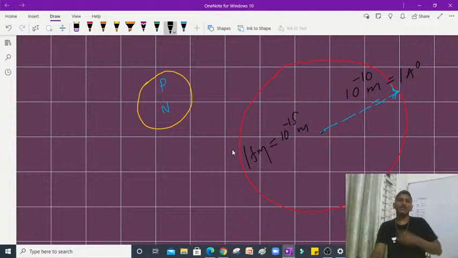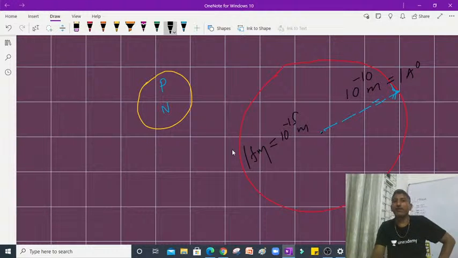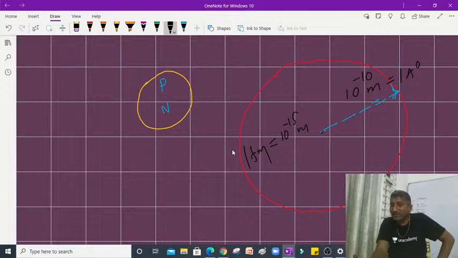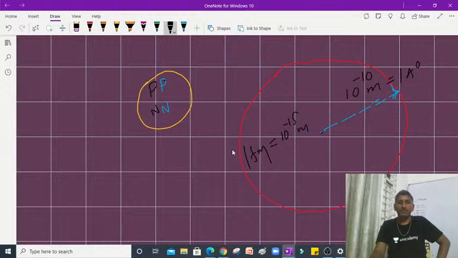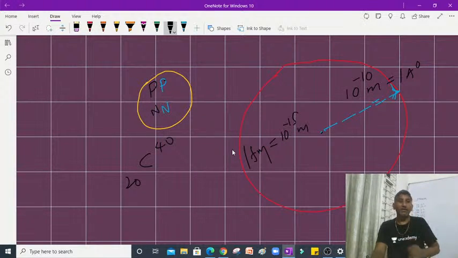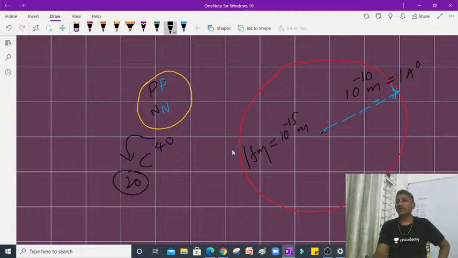For visualization we draw the nucleus like this, but actually it is not in that size. In that small size, all these nucleons are present. Suppose helium has 2 protons and 2 neutrons. For calcium 20 40, it has 20 protons and 20 neutrons, and they should accumulate within this circumference.